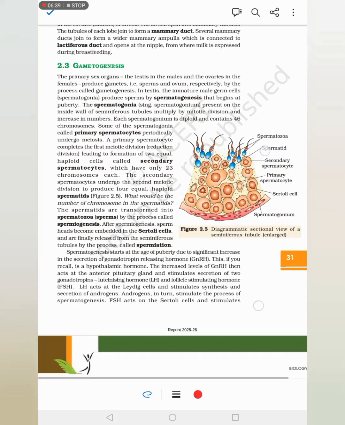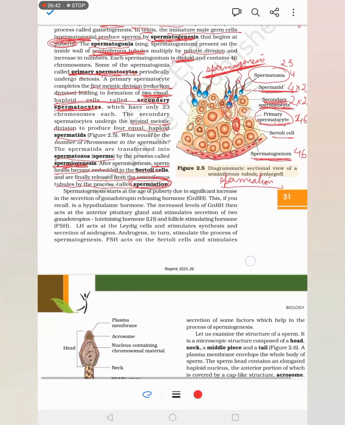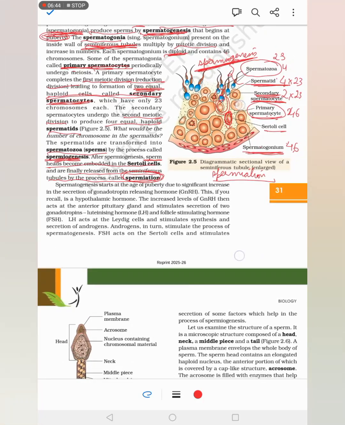We already learned that spermatogenesis starts at the age of puberty. It occurs at puberty because of the secretion of gonadotropin releasing hormone. So many new terms we are learning. Gonadotropin releasing hormone is also known as GnRH. It is a hypothalamic hormone. So what is the hypothalamus?